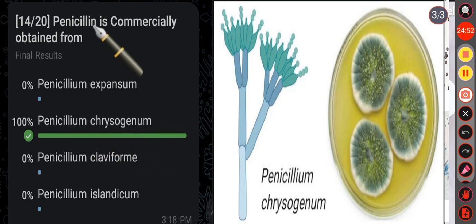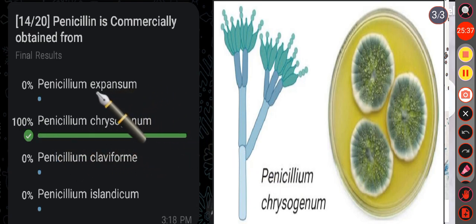So penicillin is commercially produced by using the fungus Penicillium chrysogenum, earlier known as Penicillium notatum. Okay, so penicillin is a secondary metabolite produced by certain fungi, mostly Penicillium chrysogenum. Okay, so here the correct answer is option B.